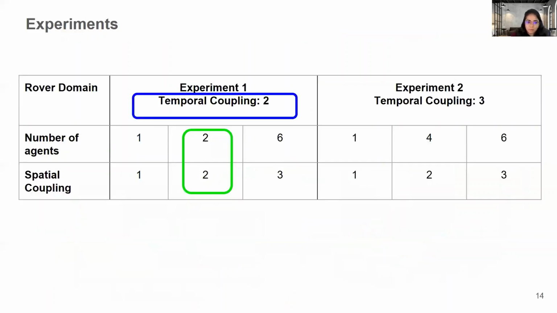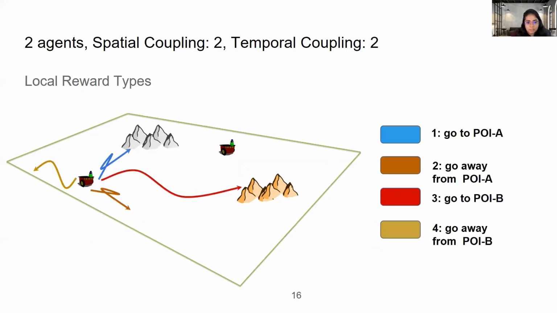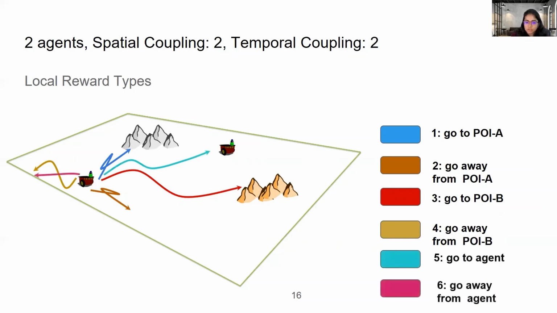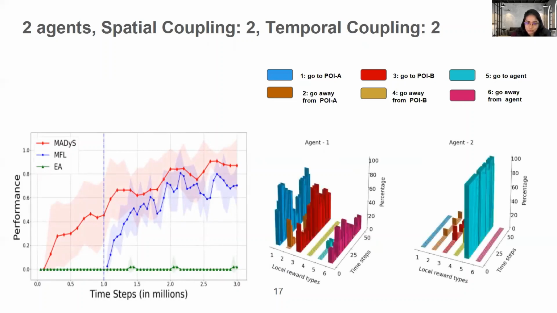Now let's look at a more complex scenario where we have two agents and spatial coupling of 2, temporal coupling of 2. And now this should be the desired behavior, that agents should form a team of 2. They should first visit POI gray followed by POI orange in a team of 2. And these are the local rewards. So we have the same local rewards as before, but now in addition, we have 2 more local rewards. One is go to agent and then go away from agent, because now we have more than one agent.